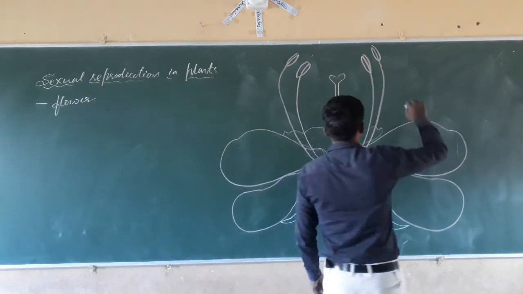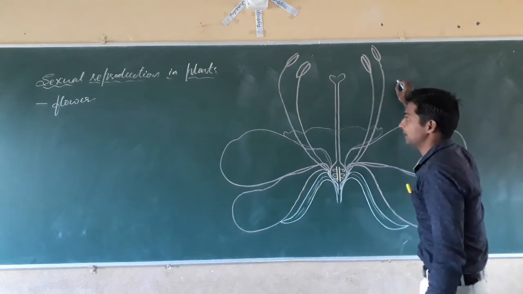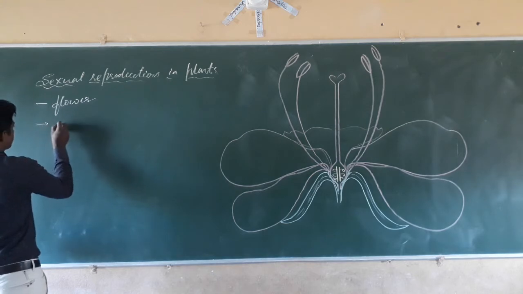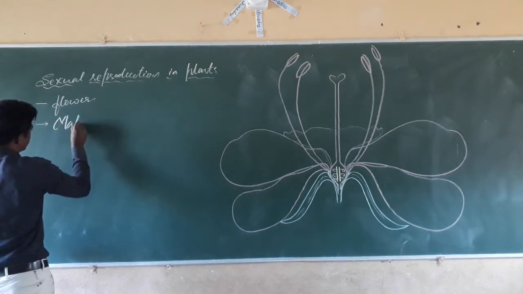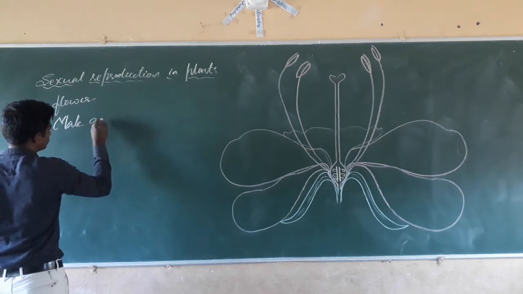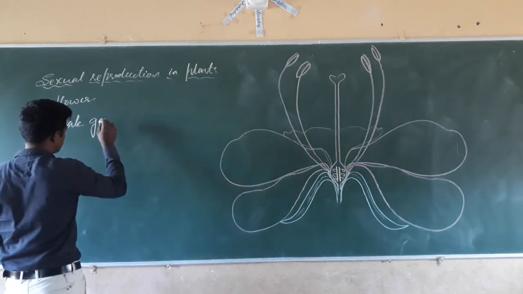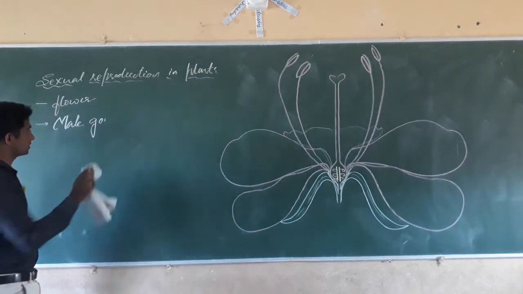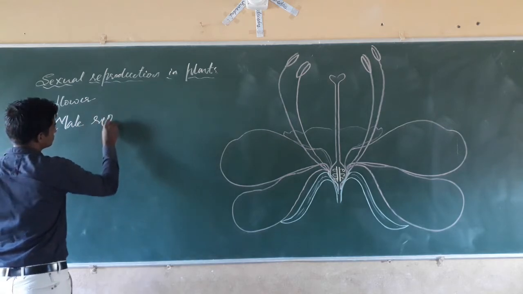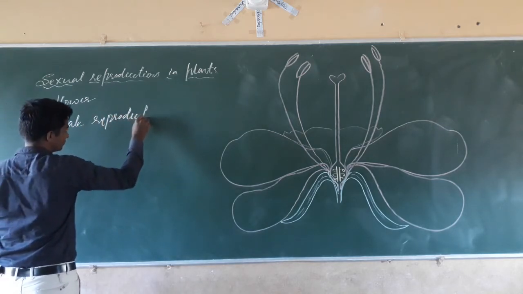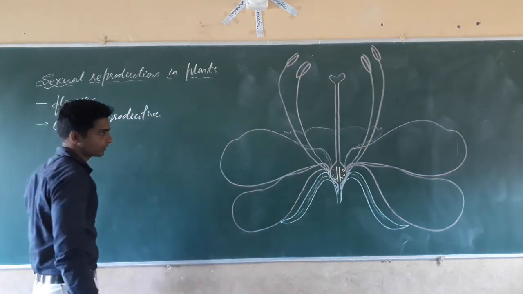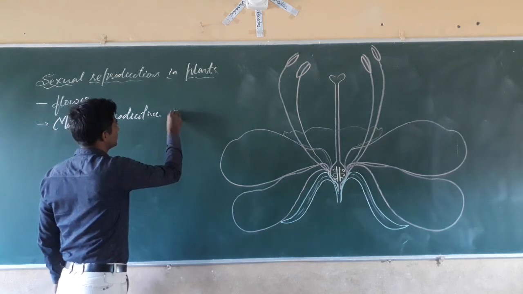See, the male part is called the stamen. The flower contains male gonads, the male reproductive part. It's called the androecium or stamen.